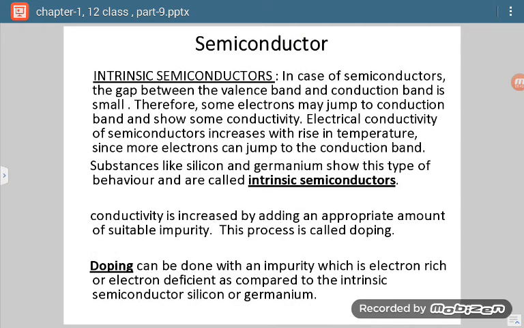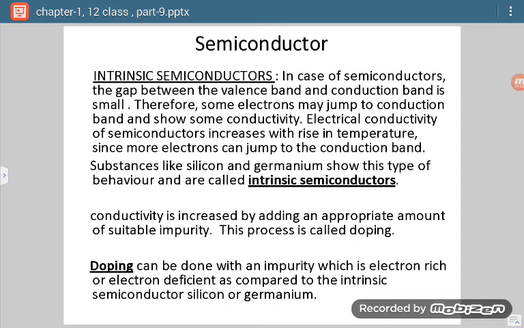Now semiconductors. Intrinsic semiconductors means pure form of any semiconductor, just like silicon and germanium. If we take silicon and germanium in their pure form, then they will be termed as intrinsic semiconductors. Now if we take such semiconductors, their conduction is small. They conduct, but their conductivity value is low. In order to increase their conduction, we add some impurity.